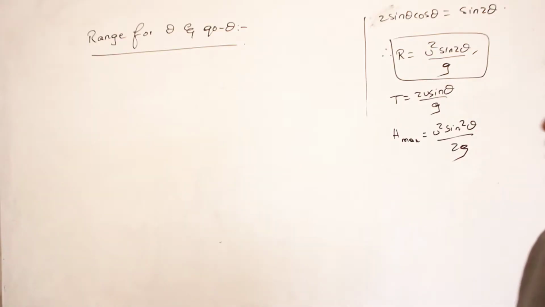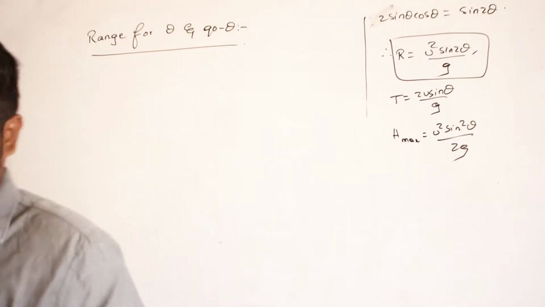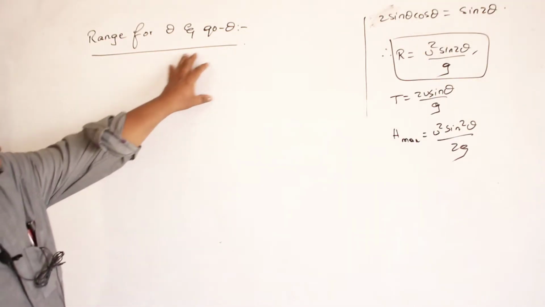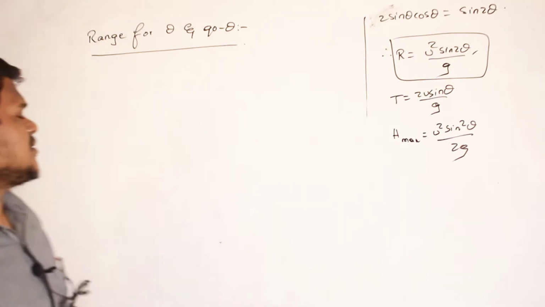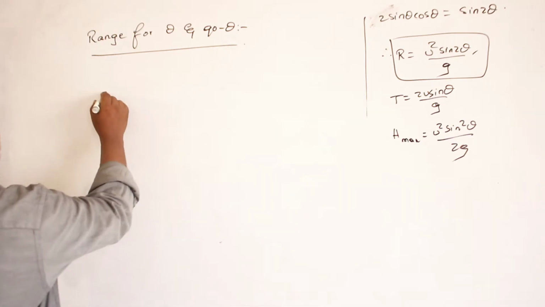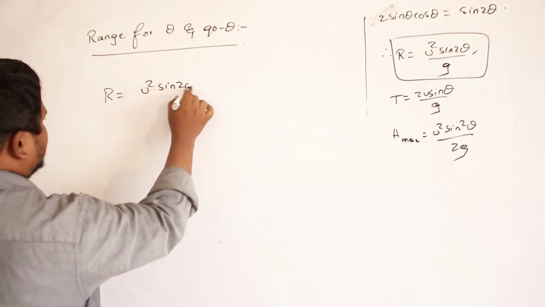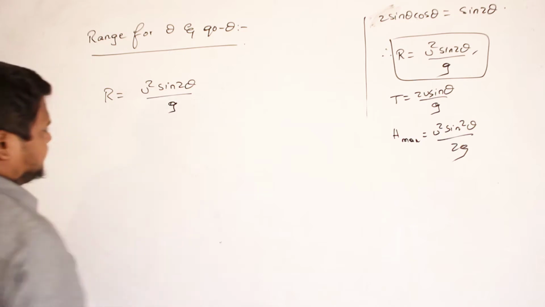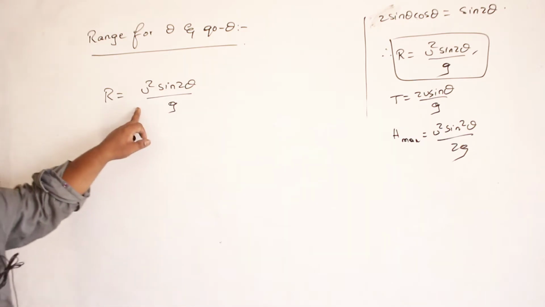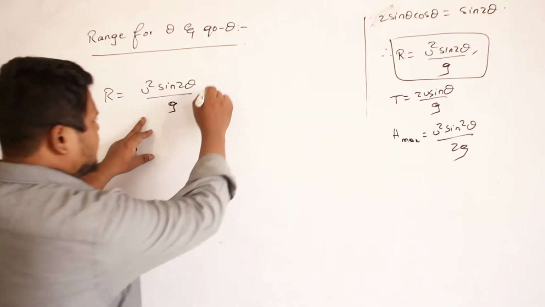So the next topic which we are studying is range for theta and 90 minus theta. What is the meaning of this? Let us see. What is the equation of range which we have calculated? U square sine 2 theta divided by g. So this is the equation for range, in which condition?